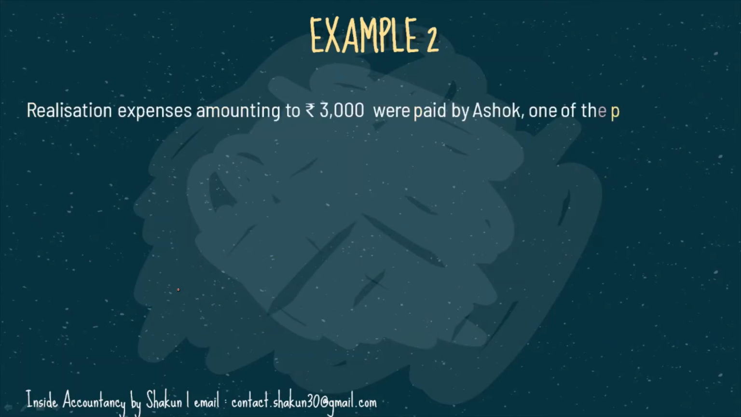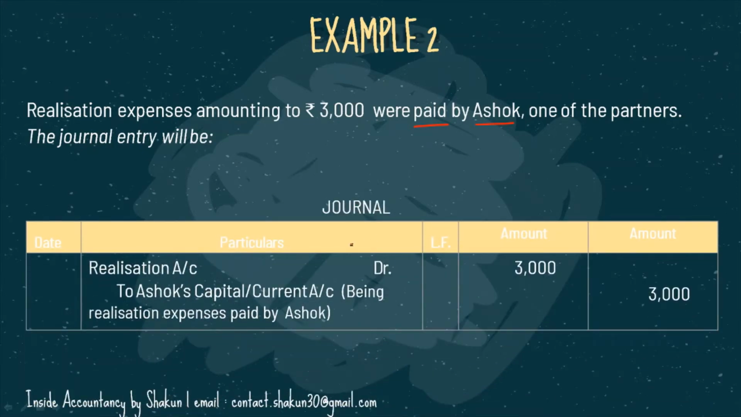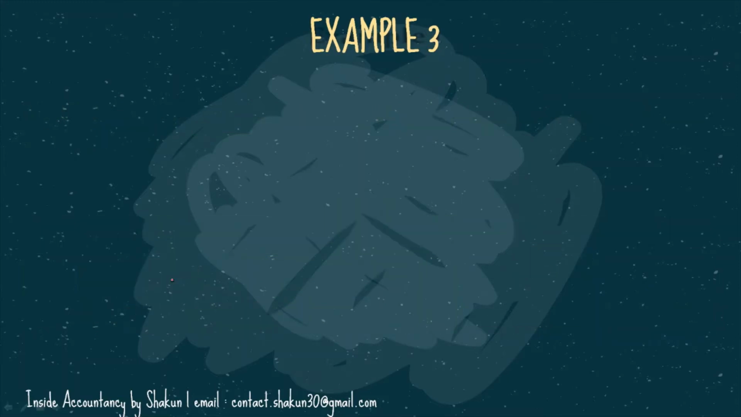Realization expenses amounting to 3000 were paid by Ashok, that is one of the partners. In that case, the journal entry would be, since it is paid by the partner, the partner's capital account is credited and realization is debited on account of the fact that it is a realization expense. Then let's take another example.